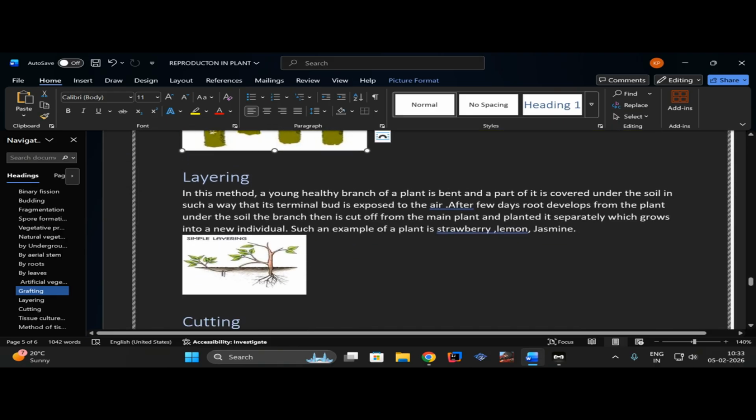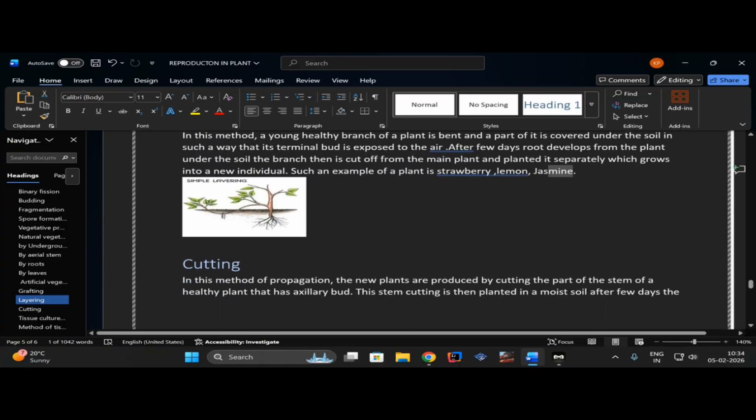So let's move on to the next one, layering. In this method, a young healthy branch of a plant is bent and a part of it is covered under the soil in such a way that its terminal bud is exposed to air. After a few days, roots develop from the part of the plant under the soil. The branch is then cut off from the main plant and planted separately, which grows into a new individual. Examples are strawberry, lemon and jasmine.